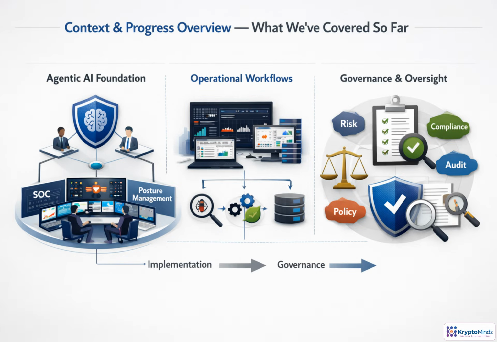So far, we've moved from foundations to operational workflows to governance. Now we turn the model around. How do attackers target the agentic layer, and what defenses keep it trustworthy?